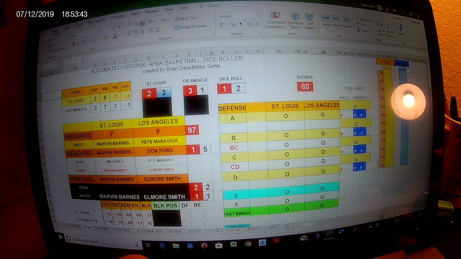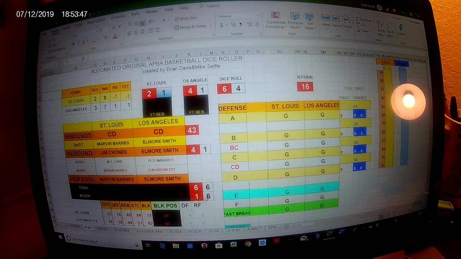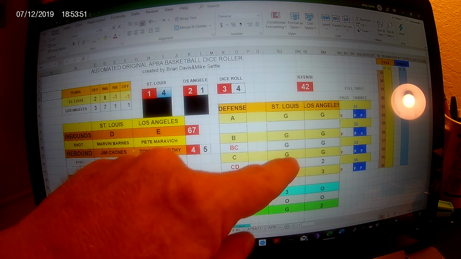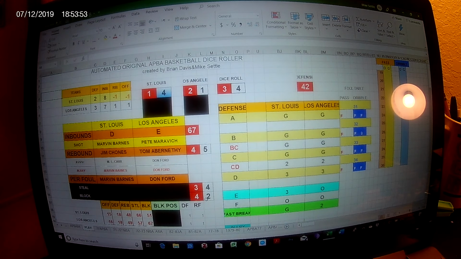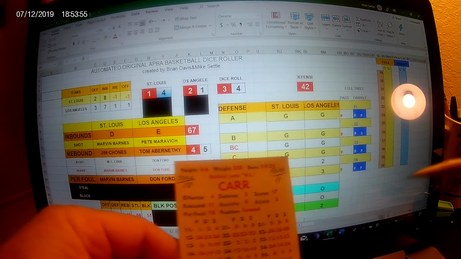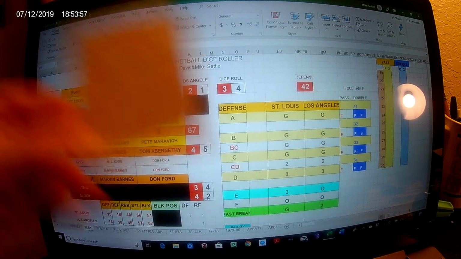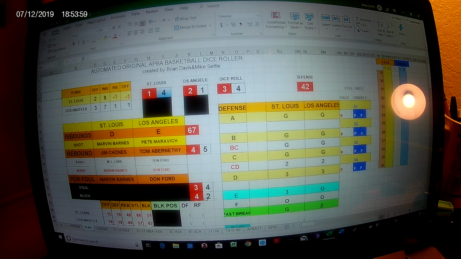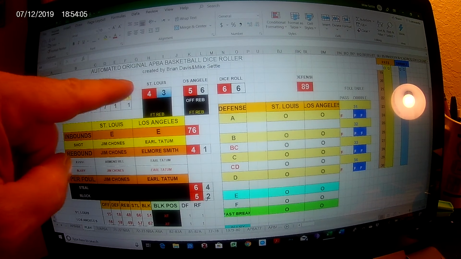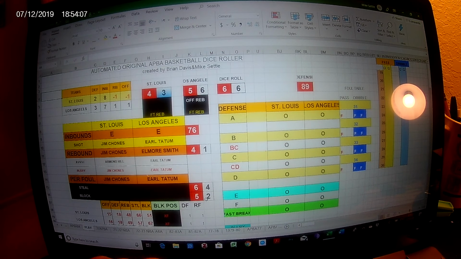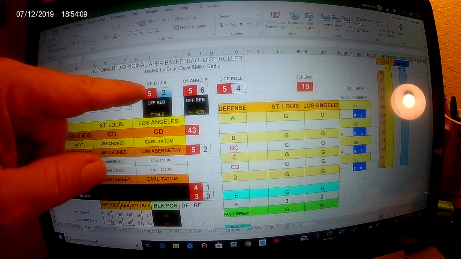Armand Hill is going to run the break. It's guarded. 2 points on the pass is a good pass. ML Carr is going to pass back out to C. It's guarded. 14 is a 15 on his card. Would have been a decent pass, but it's guarded. Only CD. You can go one more pass. If they're all passes, Jimmy Chones is going to pass to C. It's open. 2 points. Barnes can just shoot the shot now.